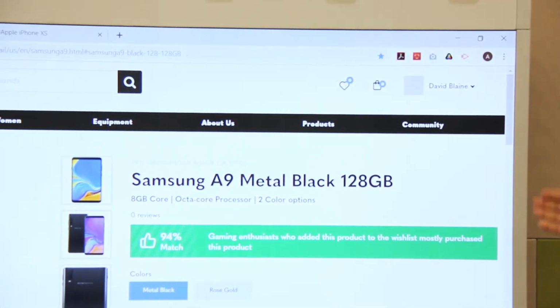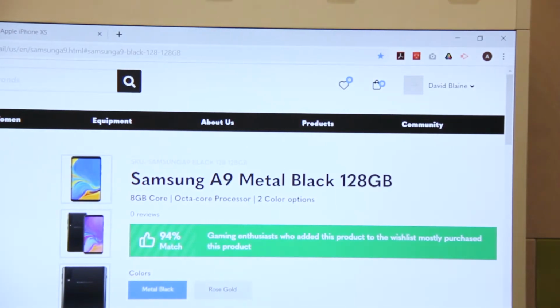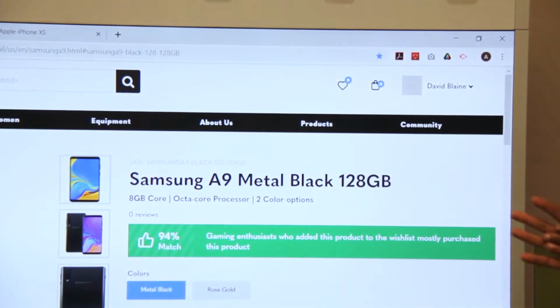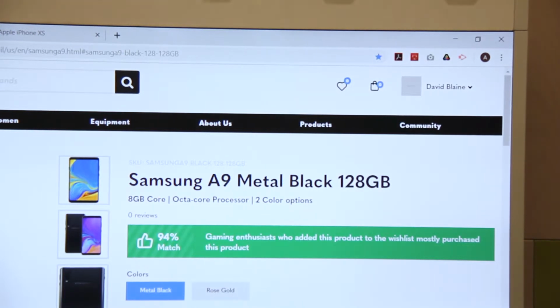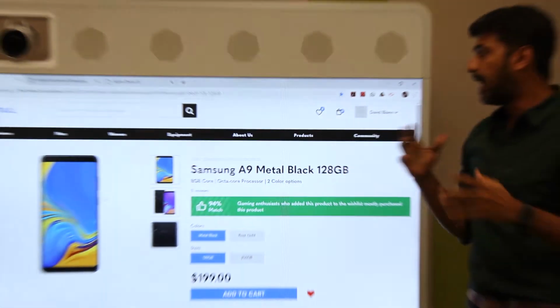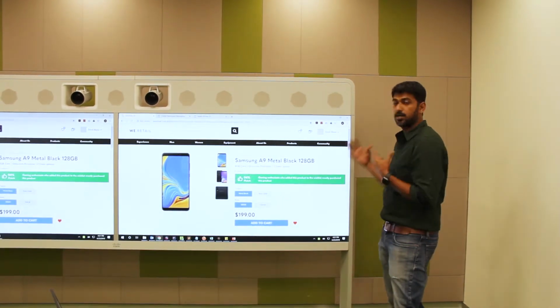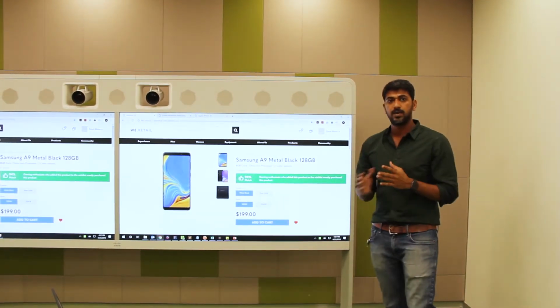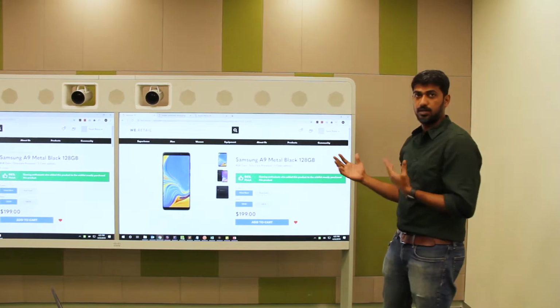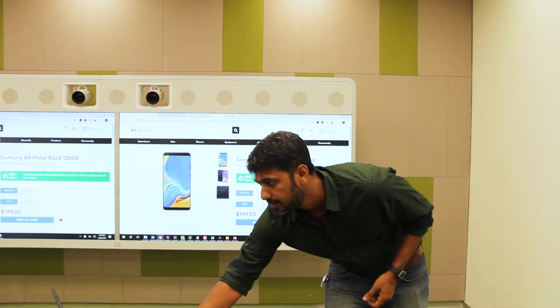So after a couple of days, you'll see the message has changed to a 94% match. A gaming enthusiast who added this product to the wish list mostly purchased this product. So you'll notice how, as the user is progressing through his journey on the site, the messages are getting richer and richer. Now let's see what happens when David visits another product page on the same site.